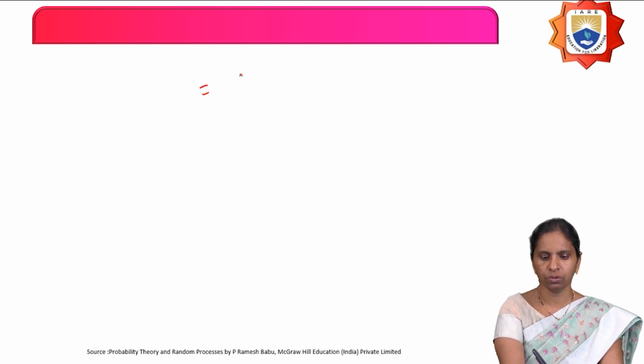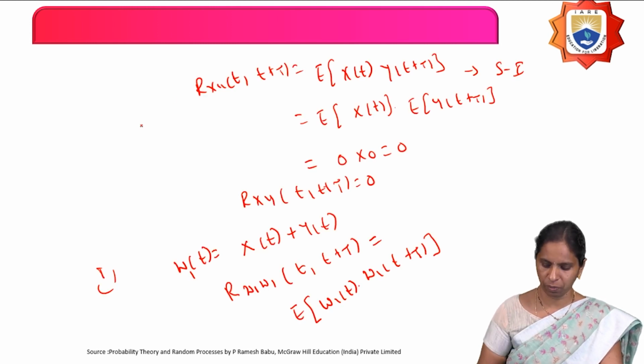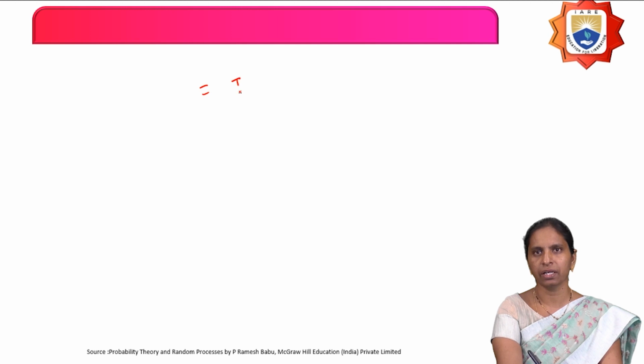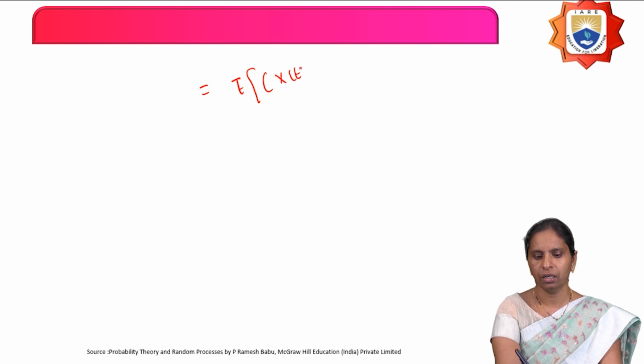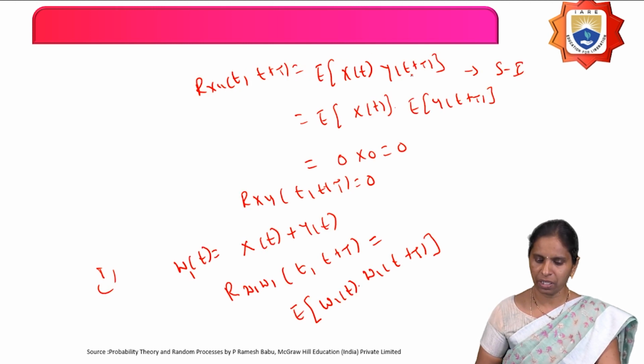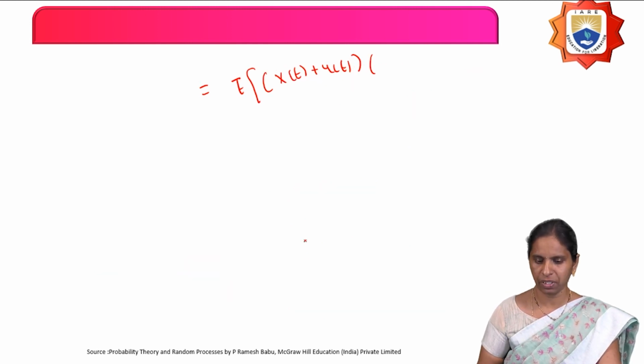This is the first problem. That equals the expectation of, what is W1 of t? X of t plus y of t. And what is W1 of t plus tau? X of t plus tau plus y of t plus tau.